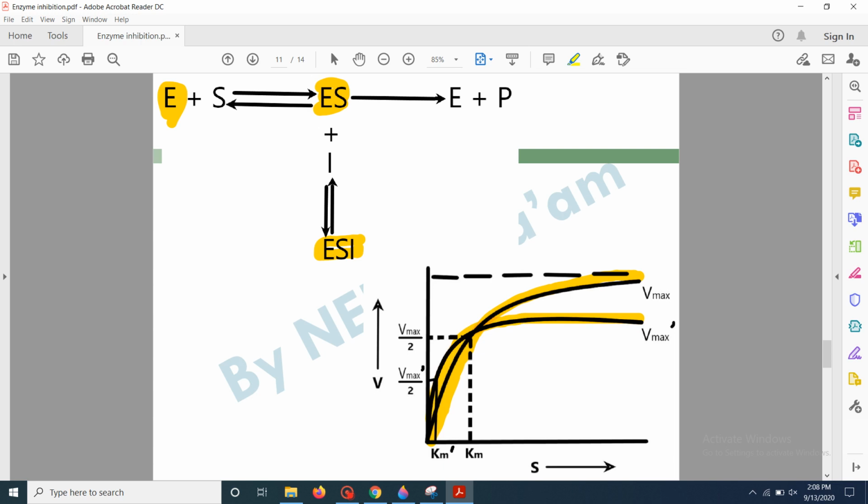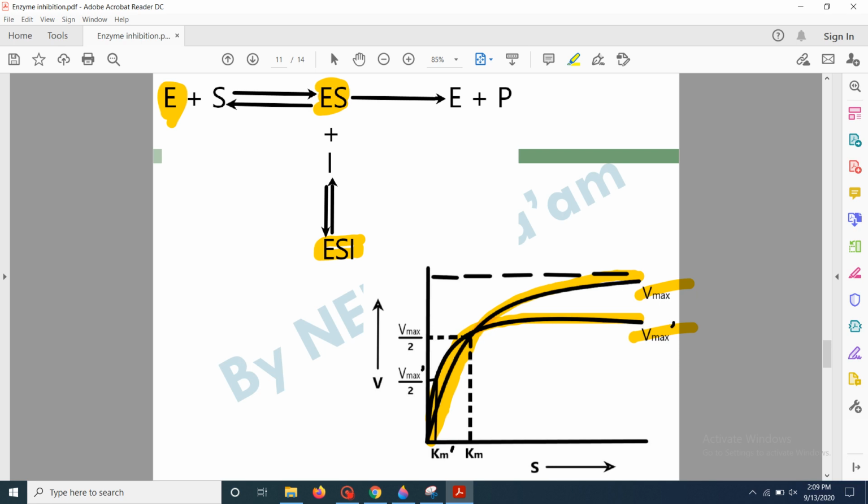So it can be seen that the Vmax value of both the reactions are different. The Vmax dash is showing the maximum velocity of the chemical reaction where the uncompetitive inhibitor is added.